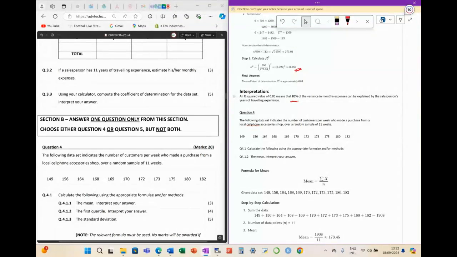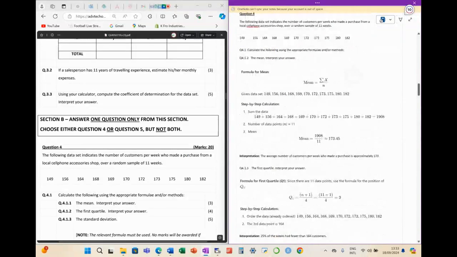So we're saying 85% can be explained by our independent variable. Just take note of those interpretations because they will be asking you for interpretations in your test.